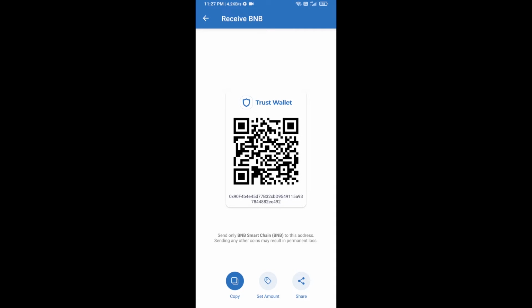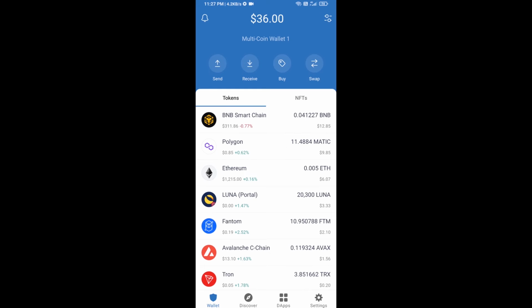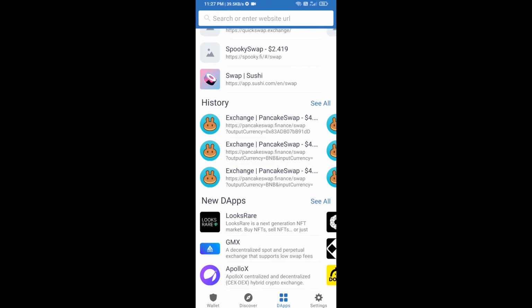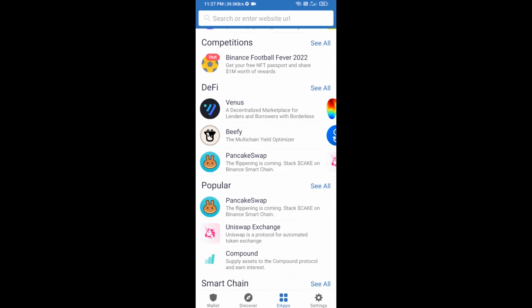After receiving BNB Smart Chain, you will click on D apps and go to PancakeSwap exchange. Click on PancakeSwap.